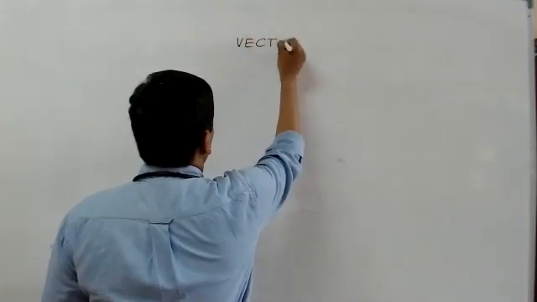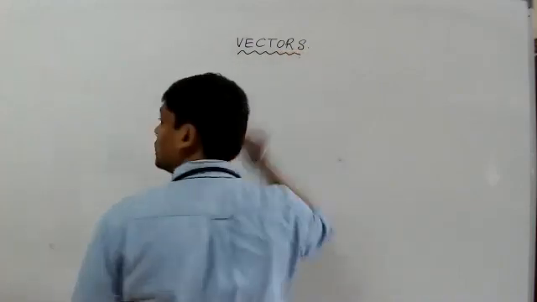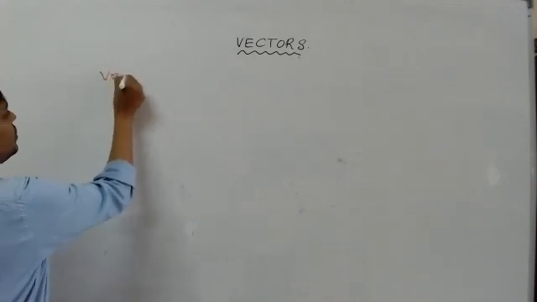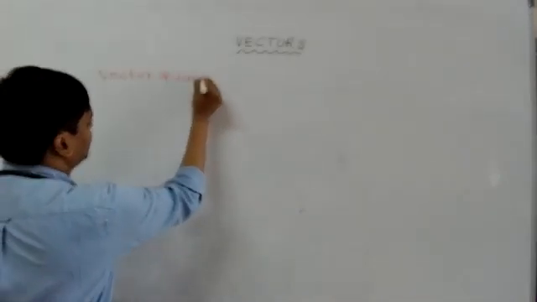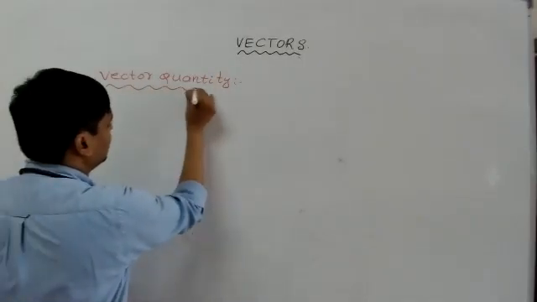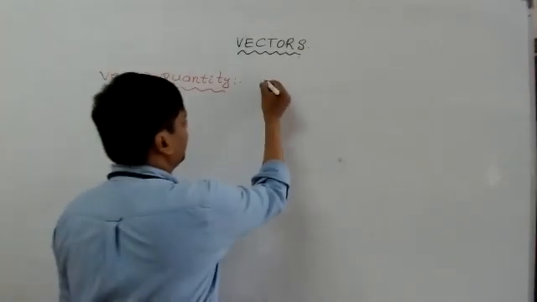Now put the heading once. See the first one: vector quantity. Write the definition of this.